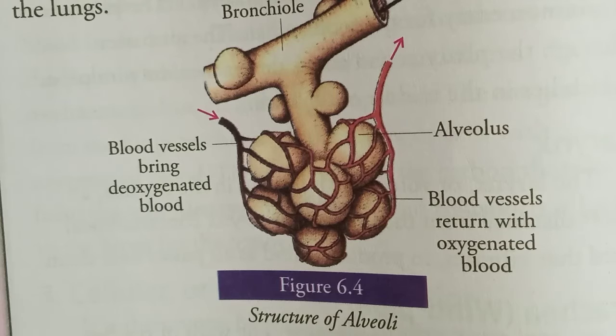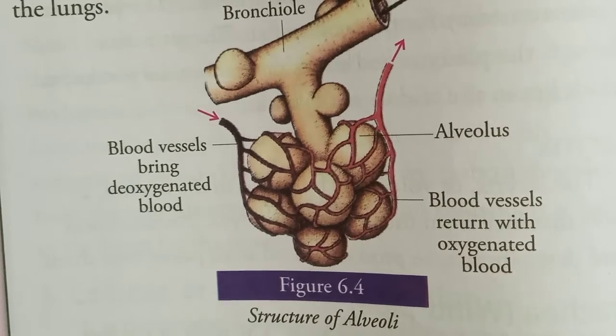For example, oxygen in the alveoli passes into the blood cells, that is, red blood cells. RBC means red blood cells, and the oxygen is carried to different parts of the body. At the same time, carbon dioxide from the blood cells passes into the alveoli. From the alveoli, carbon dioxide travels upward through the bronchioles, the bronchi, the trachea, the larynx, and is exhaled through the nostrils into the atmosphere.